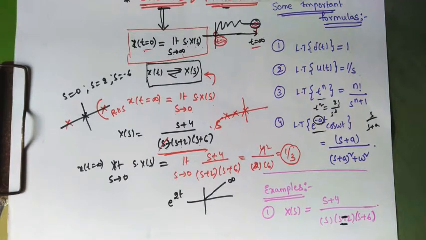To find the final value, you first have to check the stability of the system. That is, only if the system has a steady state final value can you get the final value.